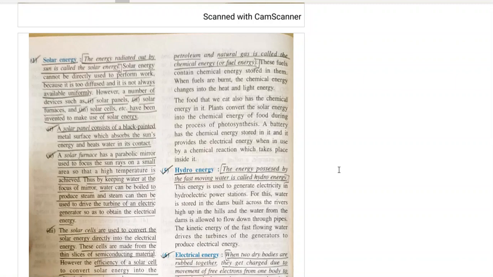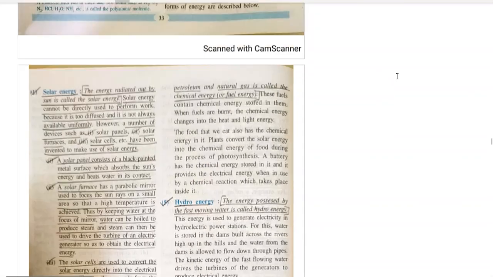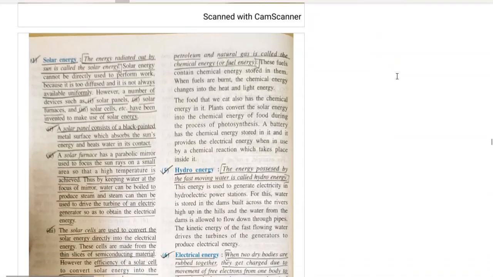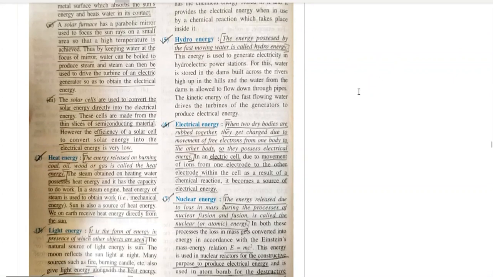A battery has chemical energy stored in it and it provides electrical energy when in use, by the chemical reaction which takes place inside it. So they have given examples of chemical energy stored in fuels, in food, in batteries, so many places.